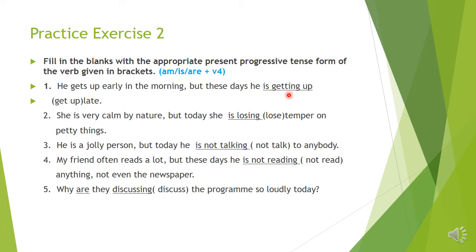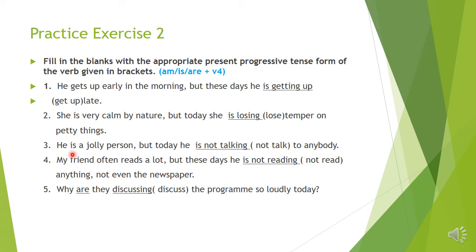Okay, children. Number 2. She is very calm by nature. But today she dash temper on petty things. So here, lose. It's the present progressive form we have to use. See the subject here. She is the subject. So with she, what word will come? She is. Okay, is the correct form. And the ing form of lose is losing. She is losing temper on petty things.